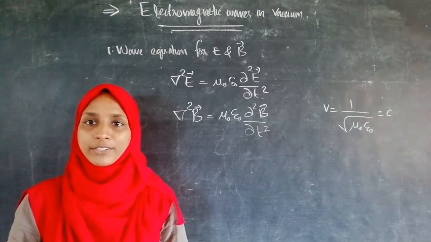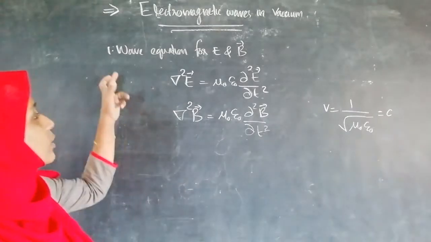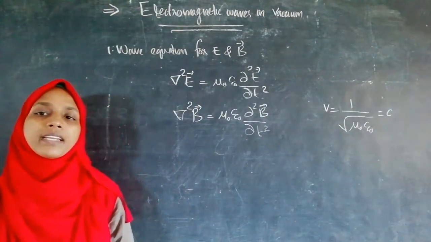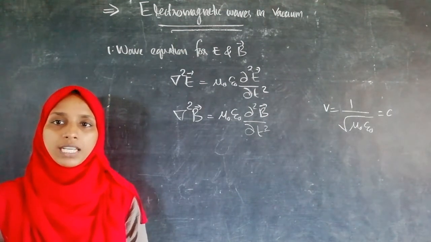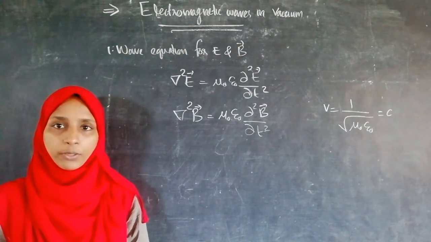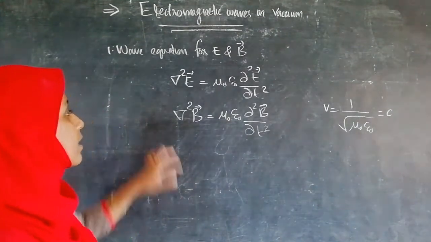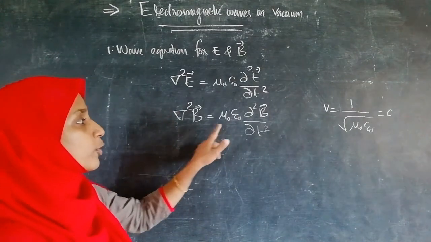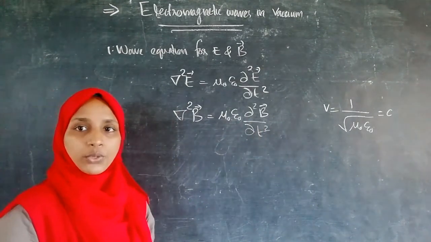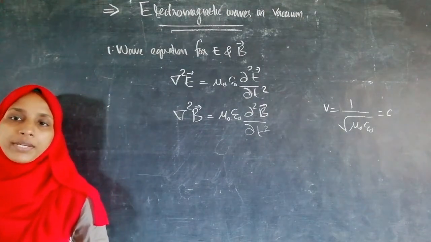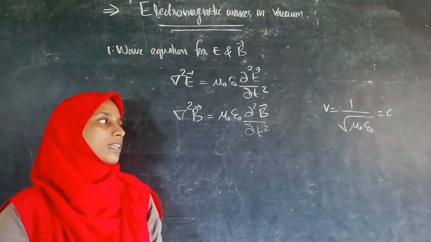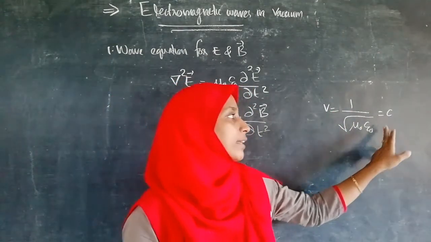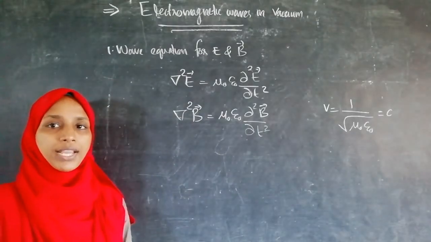Electromagnetic waves in vacuum. We have already discussed the wave equation for electric field and magnetic field. That is, we have done that using Maxwell's curl equations in free space, and by taking the curl of those equations, we obtained del square E equal to mu 0 epsilon 0 d square E by dt square, and del square B is equal to mu 0 epsilon 0 d square B by dt square. By comparing this equation with the three-dimensional wave equation in the classical case, we got V is equal to 1 by root of mu 0 epsilon 0, which is equal to the velocity of light in vacuum.